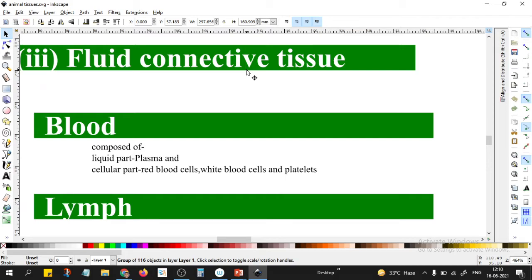Who is responsible for the circulation of the blood? Sir, heart. The heart is the pump. It is going to pump the blood through the blood vessels, arteries, veins, capillaries, through this whole network of pump and tubes. The blood will flow. But what about lymph? Is the heart involved in pumping lymph across the body?